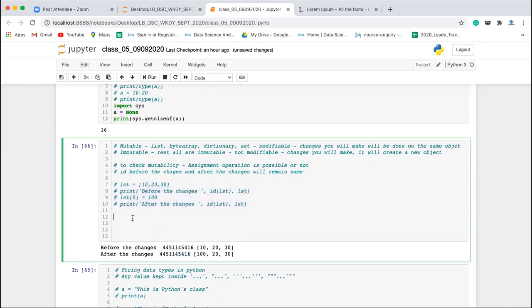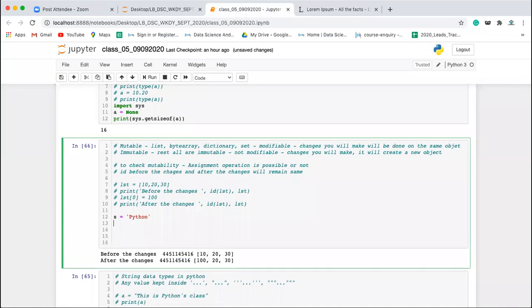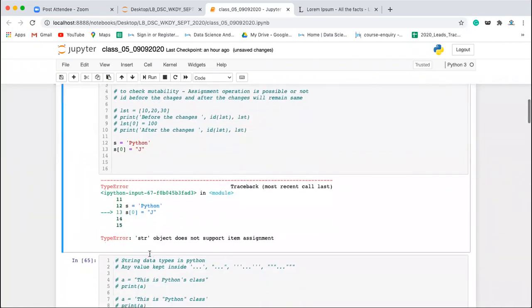Now let's say you take a string. We have a string s is equal to, let's say, Python. If you try to do this assignment operation, s of 0 is equal to J, it will give you an error that assignment operation is not allowed. String object does not support item assignment because it is immutable. Similarly, you can check it on a tuple and other immutable objects. Okay, fine.